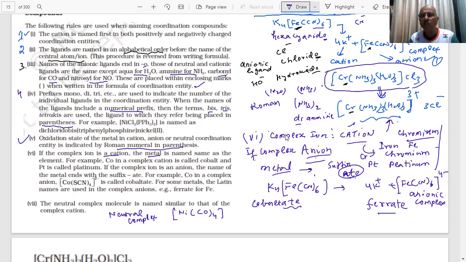So these are the rules, students, which we are going to use to name the compounds. Any doubt in these rules? These rules are given in the NCERT book. These are called IUPAC rules. We have to learn them. Naming of the complex will be done using these 7 rules which I have told you. Then I am going to take examples to name the compounds.